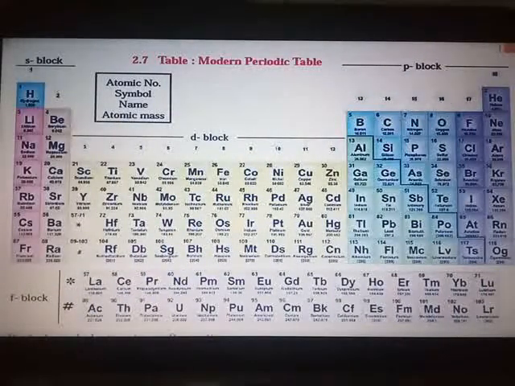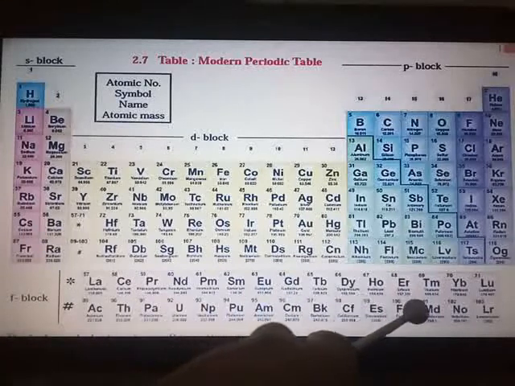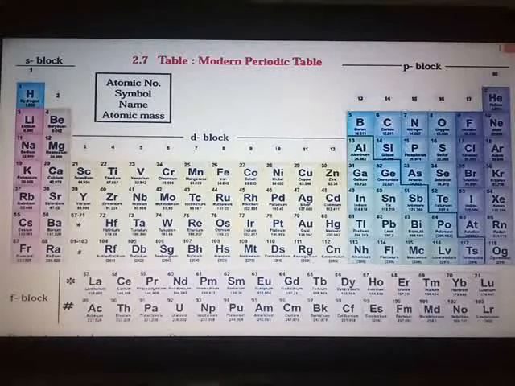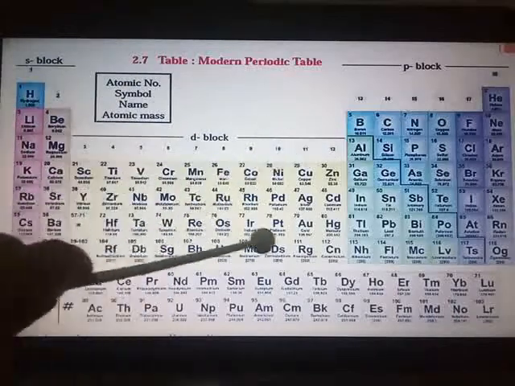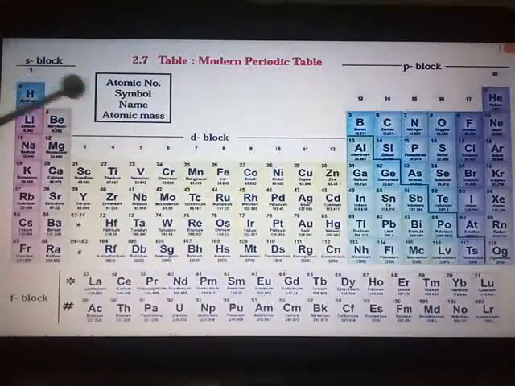So each box corresponds to the place for one element, and apart from these 7 rows, 2 rows are shown separately at the bottom of the periodic table. They are known as the lanthanide and the actinide series respectively. So in total, if you count, there are 118 boxes, from 1 up to 118, including both the series at the bottom. So what does it mean? There are 118 places for elements in the modern periodic table.